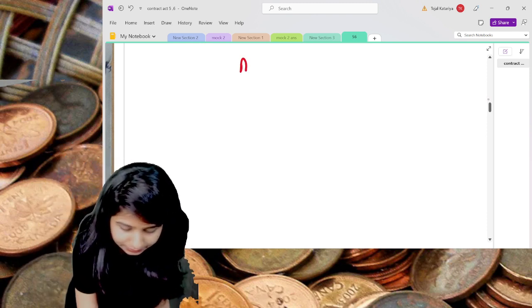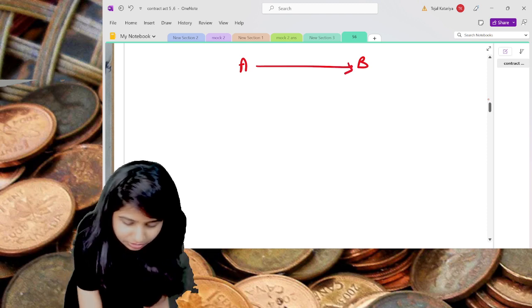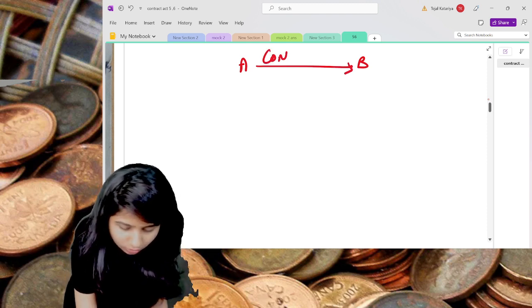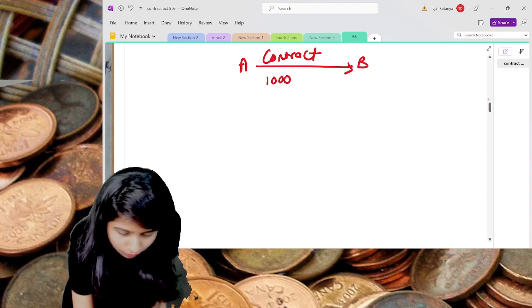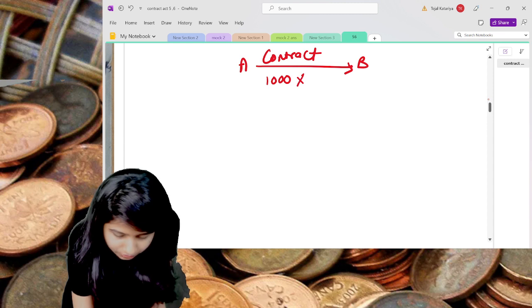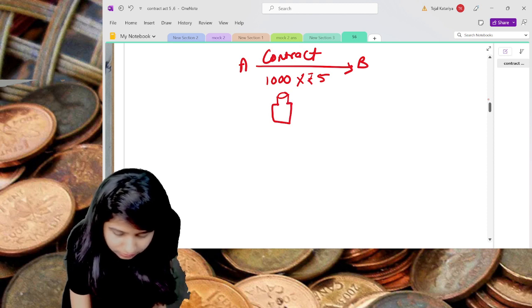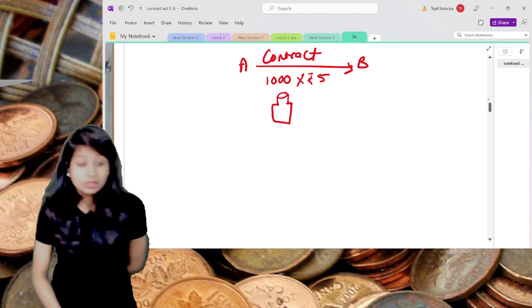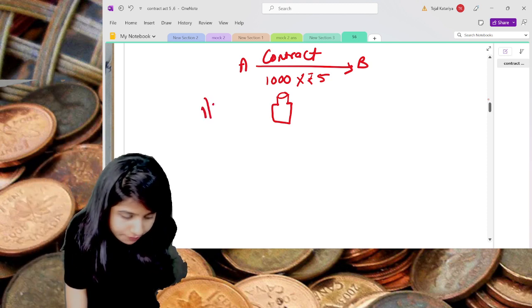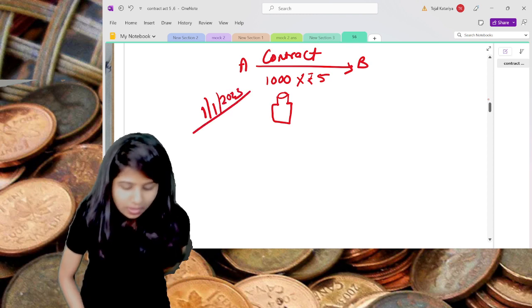Let's take an example that there is Mr. A and another party, Mr. B. Mr. A and Mr. B have made a contract of delivering 1000 bottles at rupees 5 each. Let's assume they are going to deliver it on the 1st of June 2023.